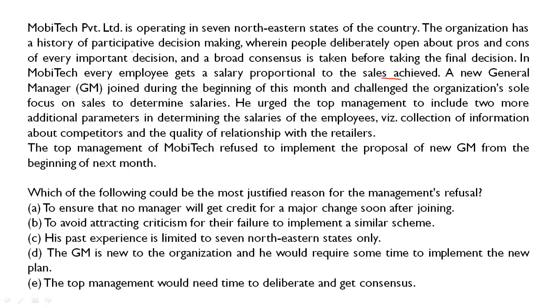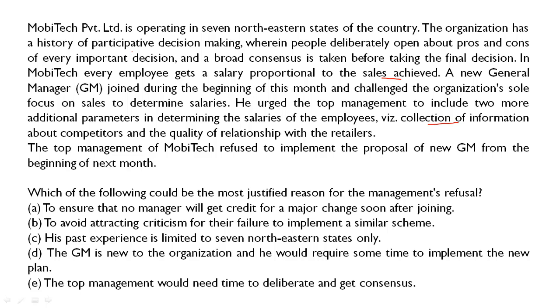He urged the top management to include 2 more additional parameters in determining the salaries of the employees, that is collection of information about competitors and quality of relationship with the retailers. So these are the other 2 parameters which he wants to include while deciding the salaries. The top management of Mobitech refused to implement the proposal of new GM from the beginning of the next month.